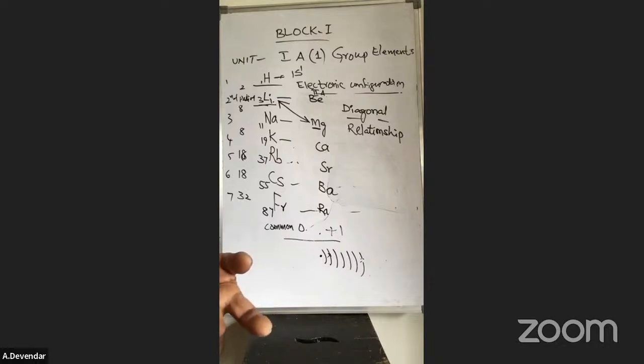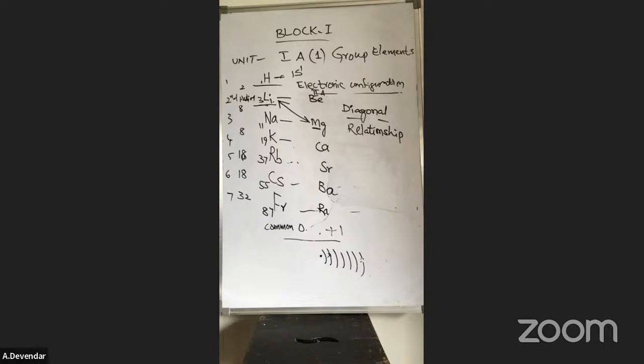What are the properties? Size is similar, electronegativity is similar, both form nitrides, and both carbonates and bicarbonates are soluble in water. Both are hard metals. These are the important points you can remember from the examination point of view. Now, the next question is: what are the anomalous properties of lithium?